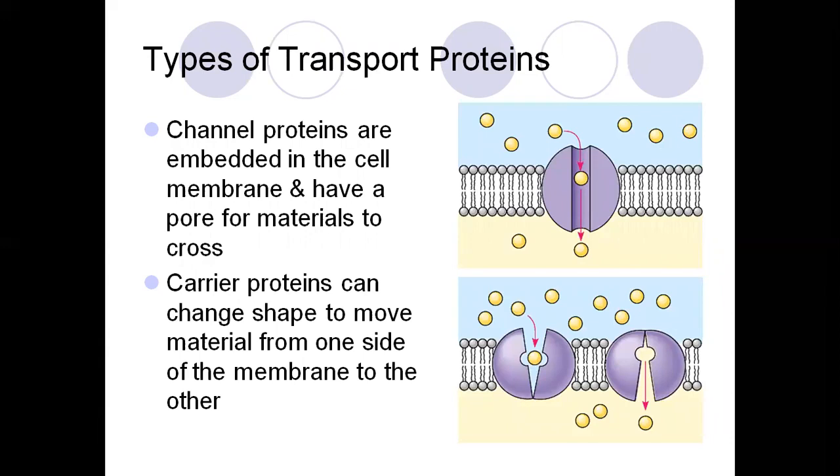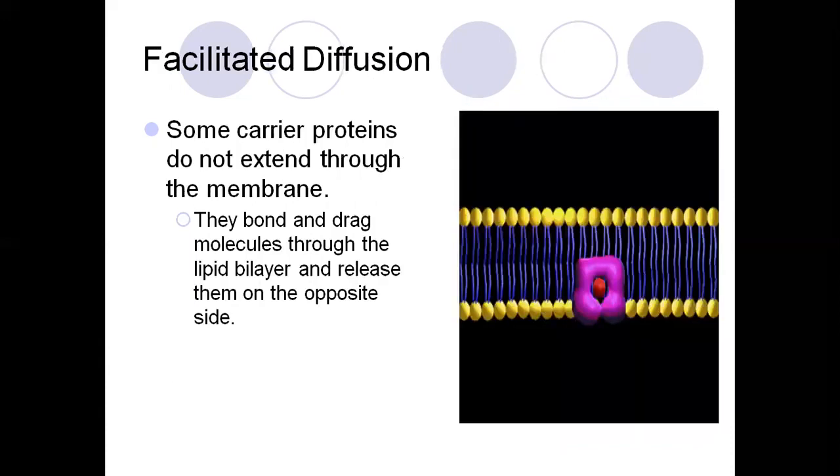The carrier proteins can change shape to move material from one side of the membrane to the other side. In facilitated diffusion, some carrier proteins do not extend through the membrane. They bond and drag the molecule through the phospholipid bilayer and release it on the opposite side.